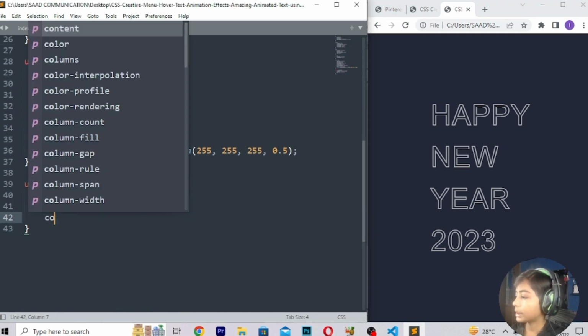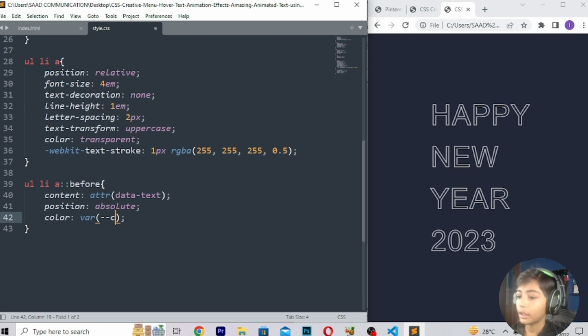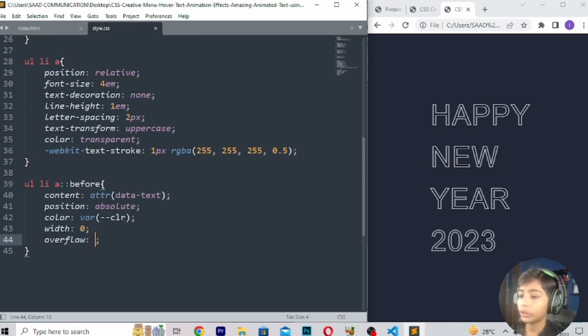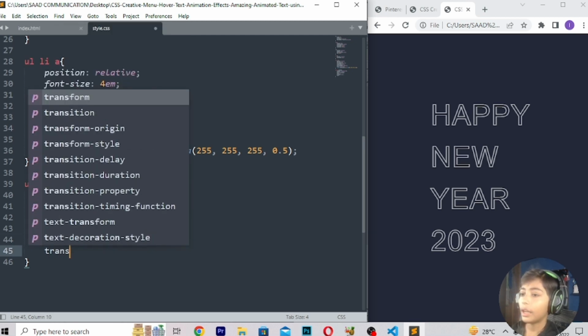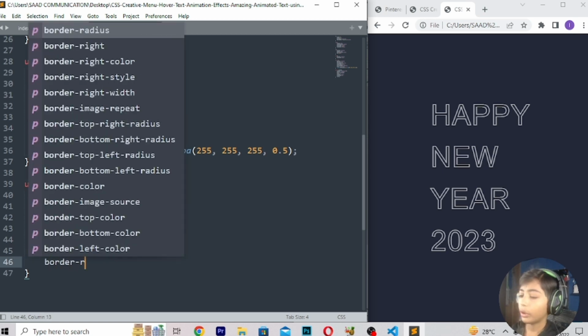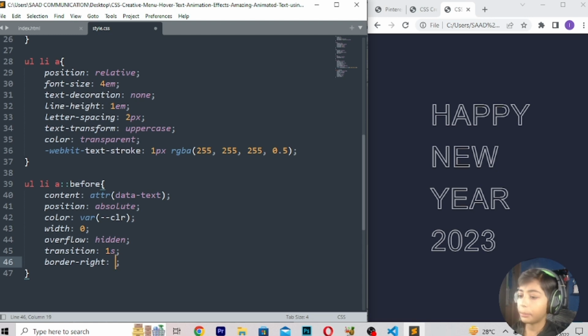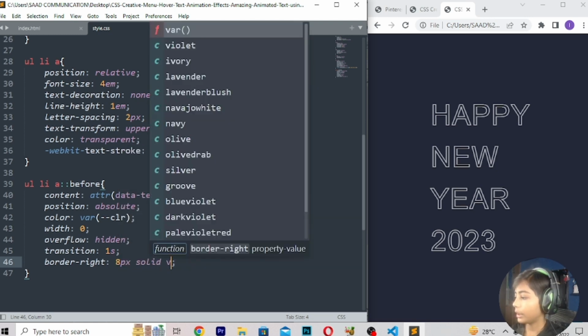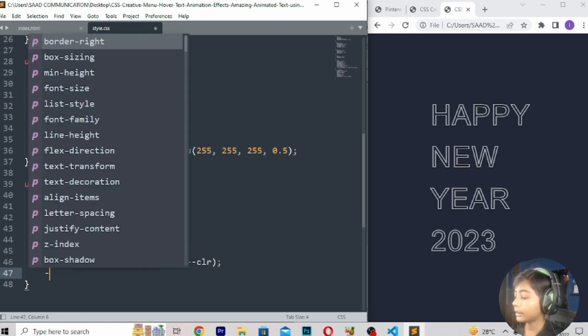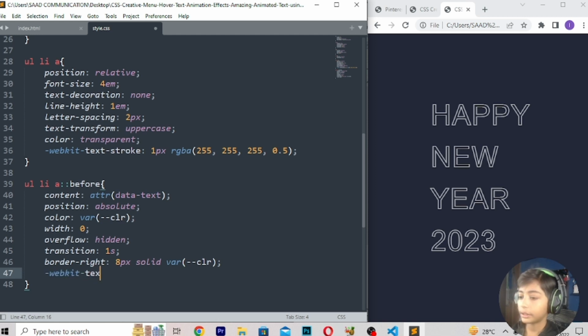Now color should be var(--clr), width should be 0, overflow hidden, transition 1 second, border-right 8 pixels solid var(--clr), and -webkit-text-stroke 1 pixel var(--clr).